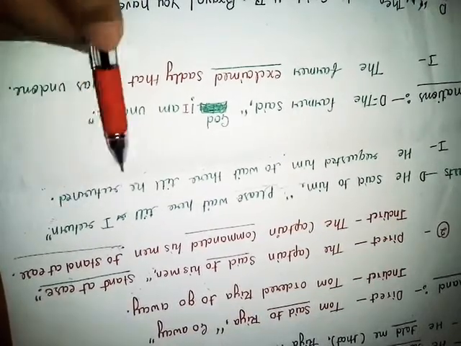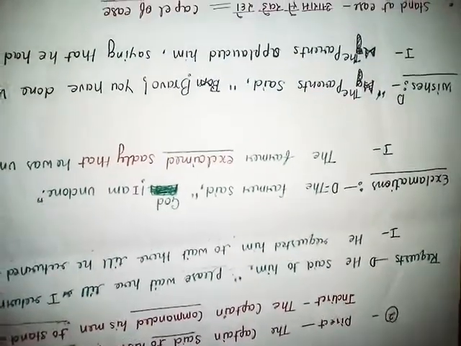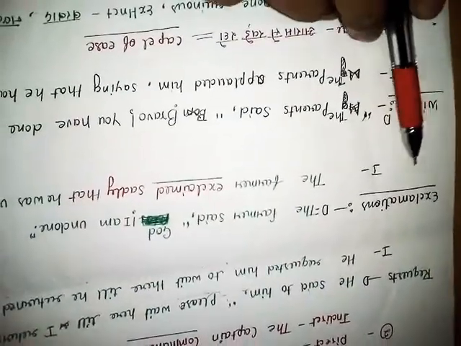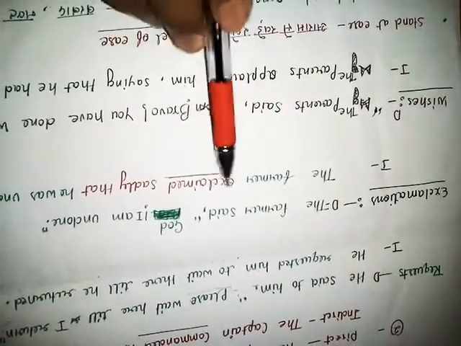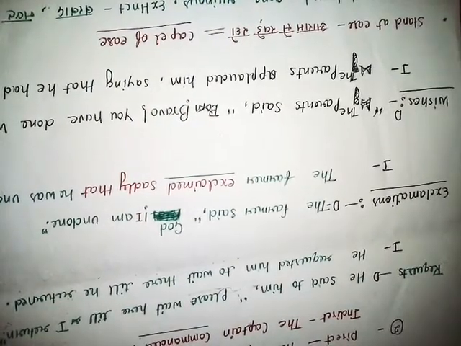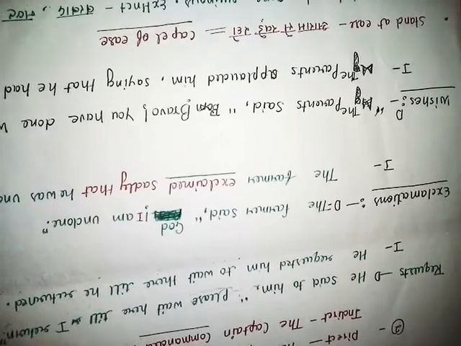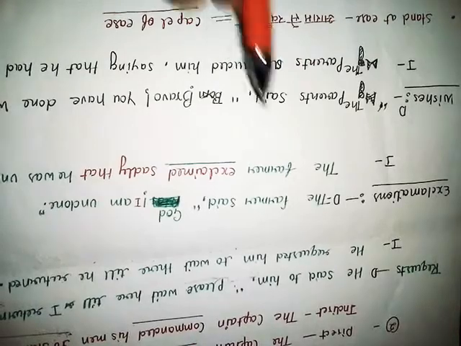Here it is return and here it becomes returned, right? Because we are converting simple present to simple past. I hope friend you have understood. Next is exclamation. The farmer said, comma, inverted comma, start, God, I am undone. Exclamation is a kind of wonder, right? Friend, it is a kind of wonder.